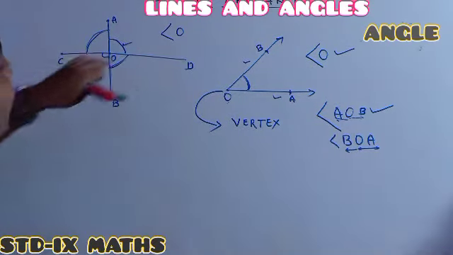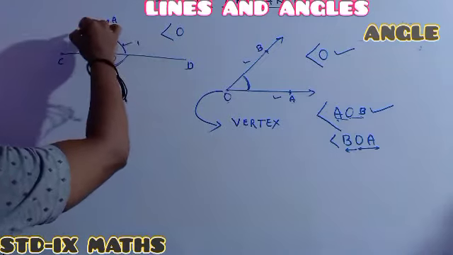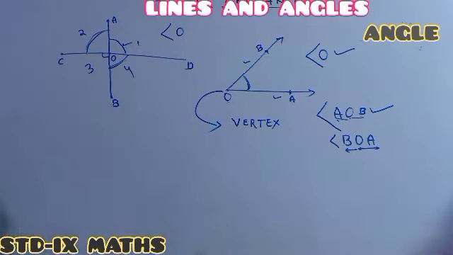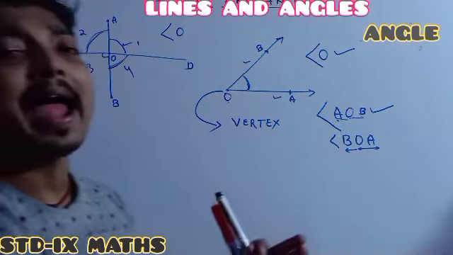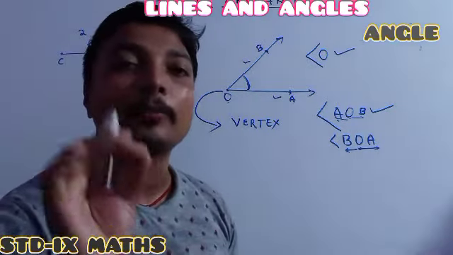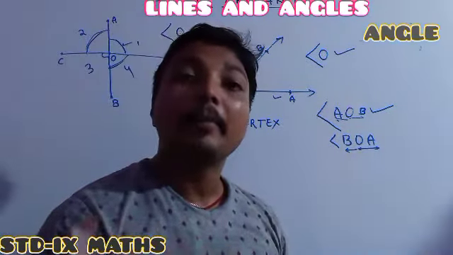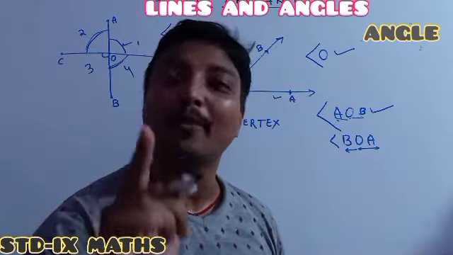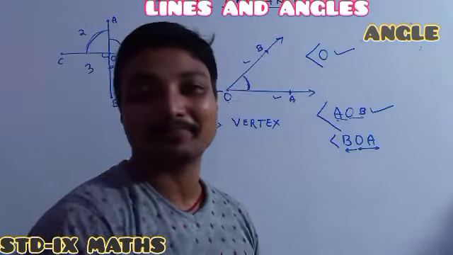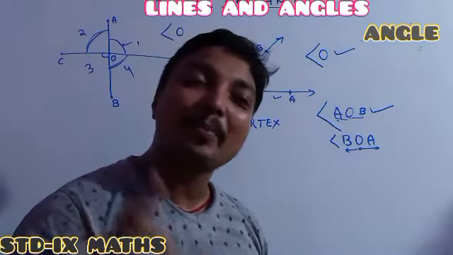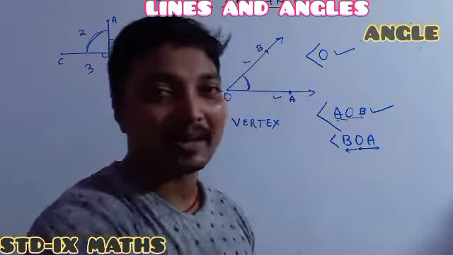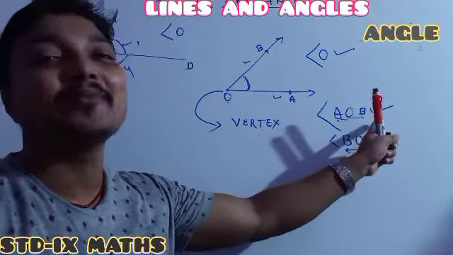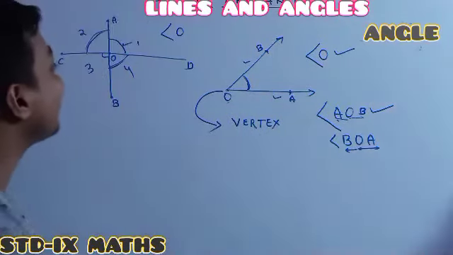So it may be our first angle, it may be the second, the third, or the fourth. All four angles are formed at the point O. So which O are you talking about? For which one is the question mark? To make it more and more particular, this will help us. See how this will help us.